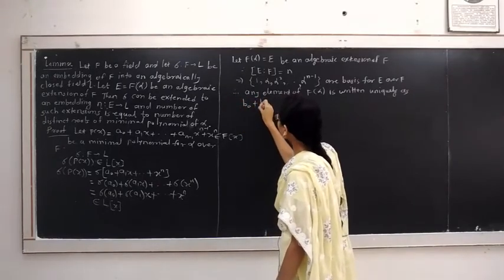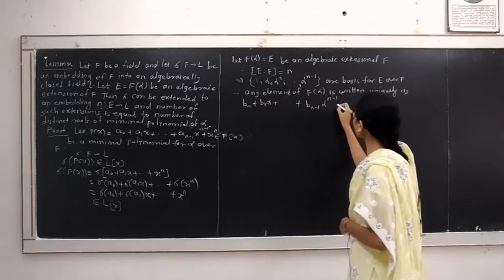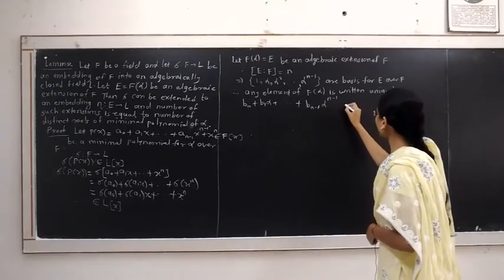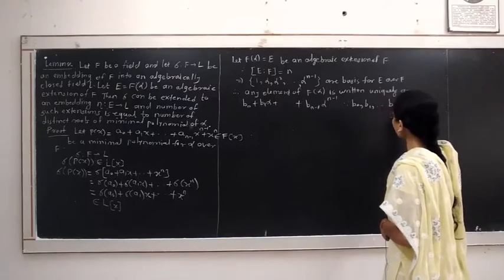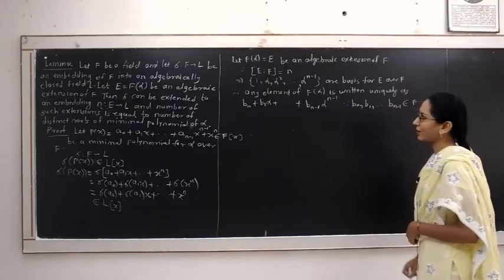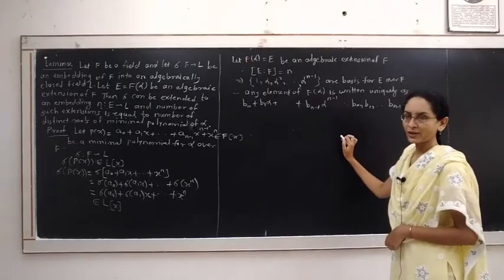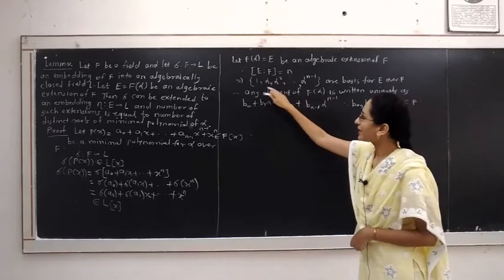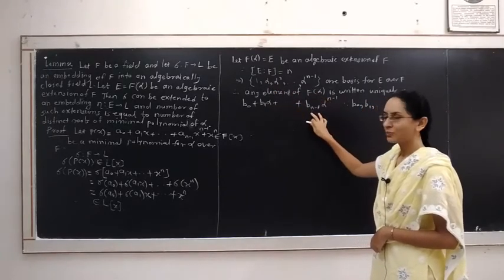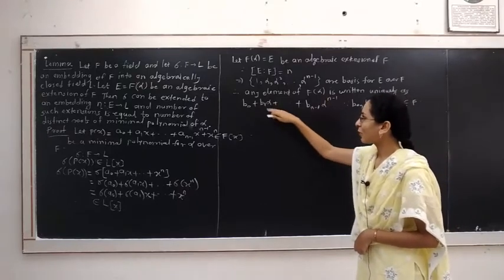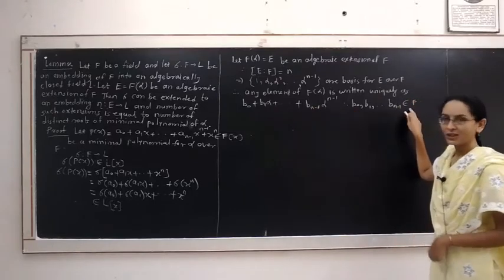So it is b0 plus b1 alpha plus up to bn minus 1 alpha raised to n minus 1, where b0, b1, up to bn minus 1 belong to the field F, because we are considering F of alpha as a vector space over F, and the basis for F of alpha are given by these n elements. Therefore, any element of F of alpha is written in this form, where the coefficients of the linear combination b0, b1 up to bn minus 1 belong to the field F.